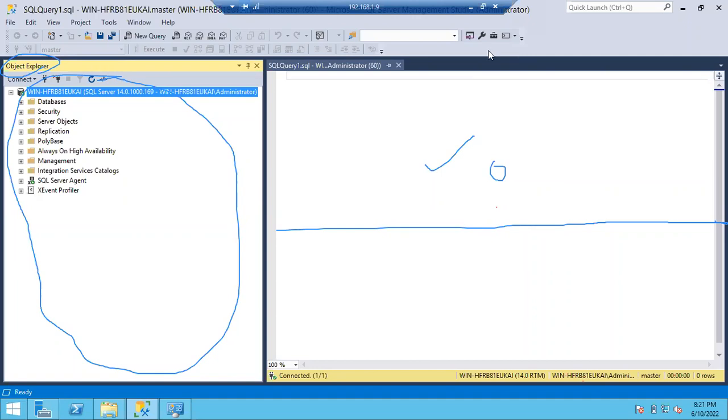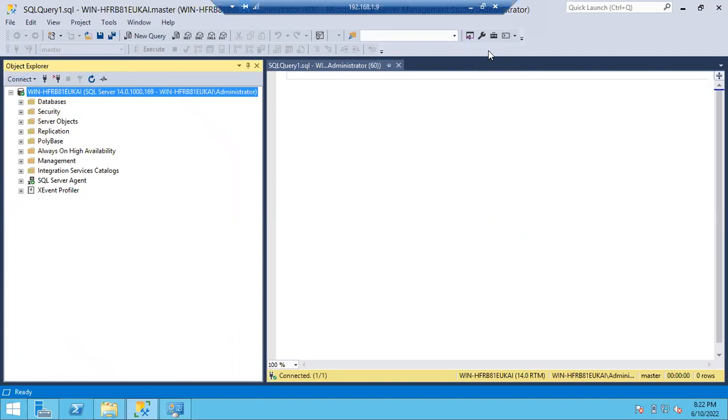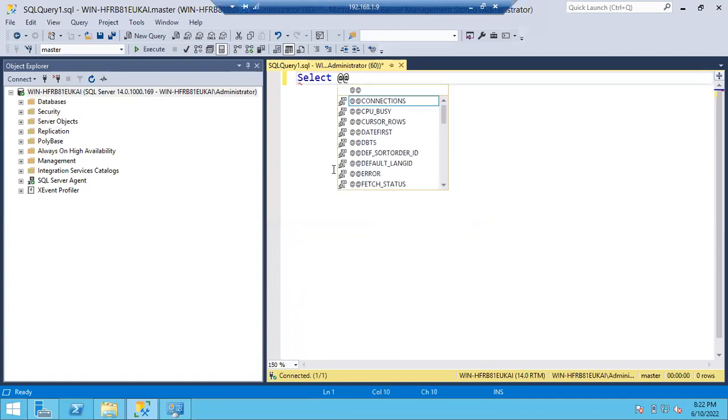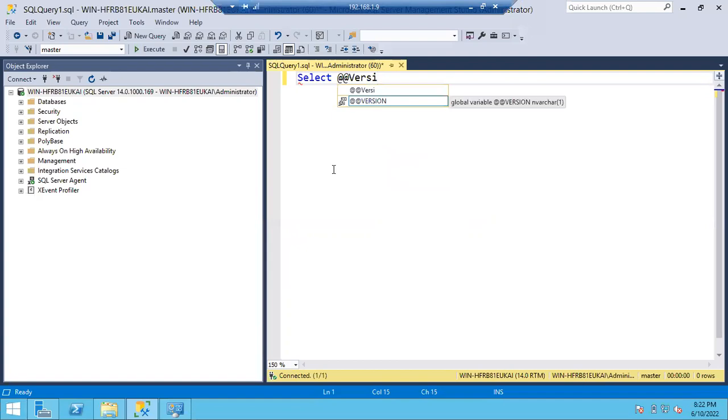One minute, let me clear all drawings. Okay, done. Right, so if you want to execute a query, let me increase the font so that you can see the commands better. Now I want to execute a query. I want to see the version of the SQL Server. There is a query for that: select @@version. You can use the drop down option and select it.